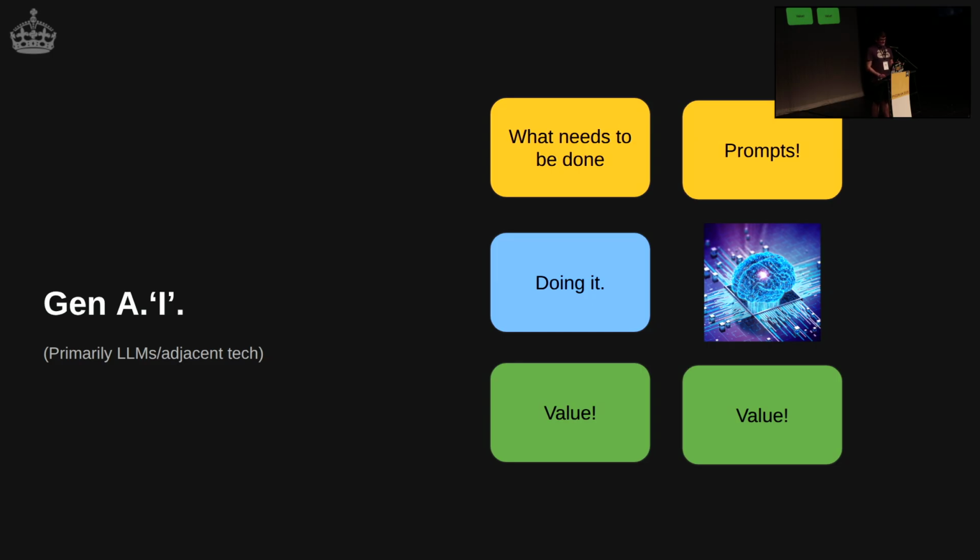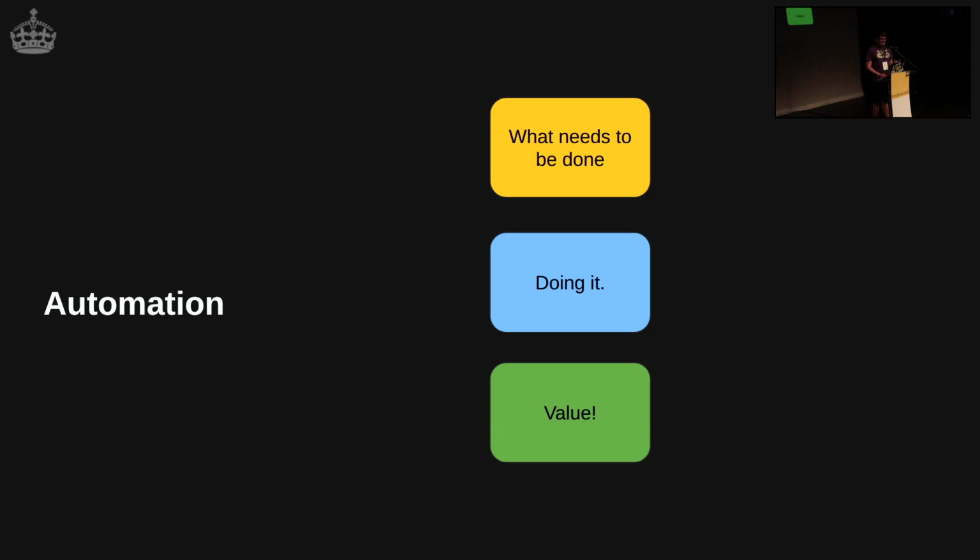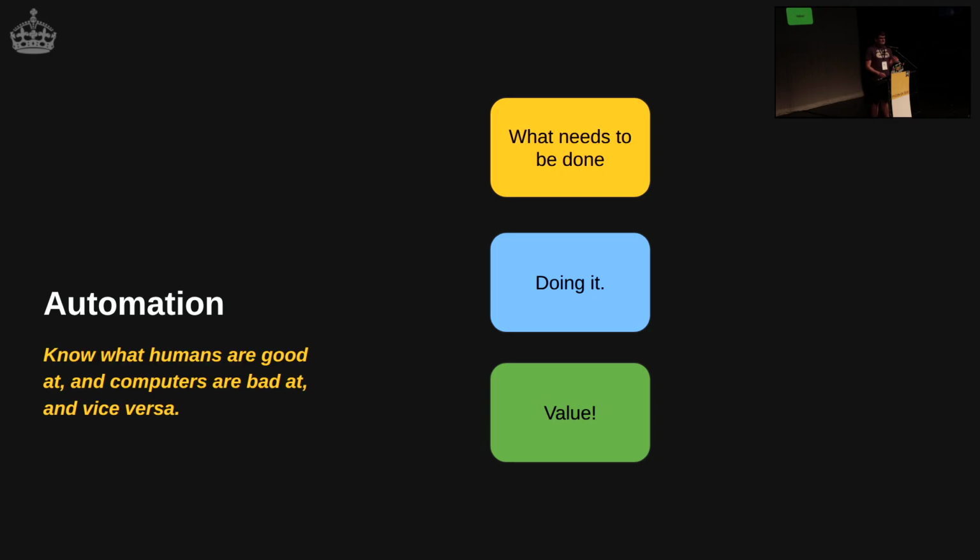And the reflection that I come to on this now, especially reading Tim Berners-Lee's memoirs that came out a week or two ago, is that the most important thing is knowing what computers are good at and humans are bad at, and vice versa. Computers are probably able to take a lot of stuff away from us with automation, and that's the doing it.